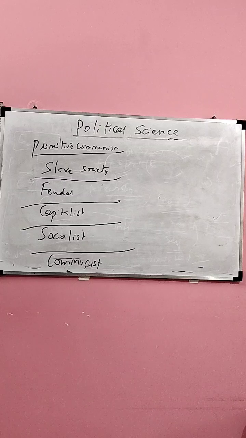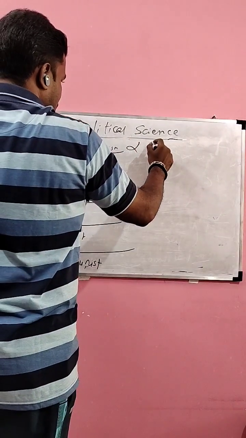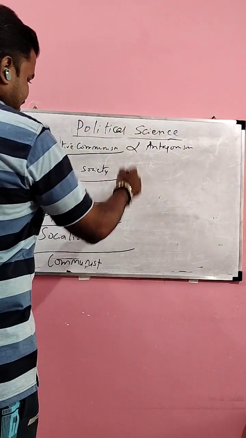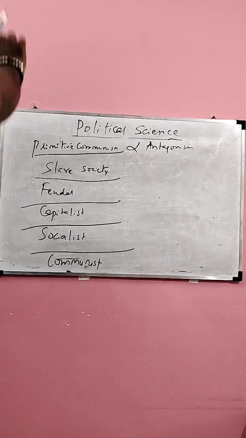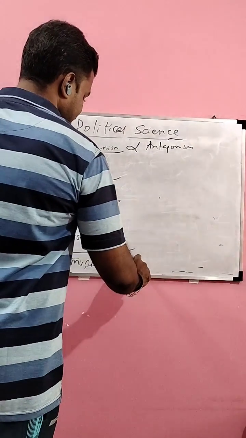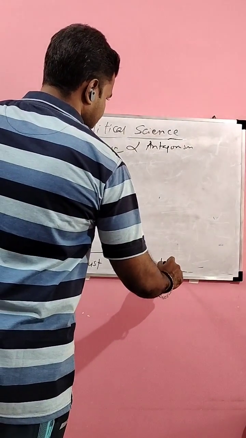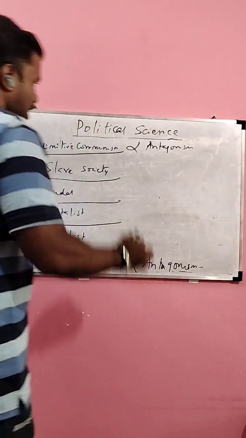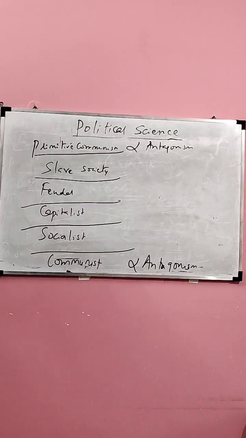If you look into the first society, which is primitive communism, there was no antagonism. Here, no antagonism present. But in other societies, the succeeding societies, there will be antagonism. Ultimately, the world will reach the society called communism. In communism also, there would be no antagonism. In a separate lecture, we will study how we reach the stage called communism. I will explain this in a separate lecture under the topic alienation and class conflict.